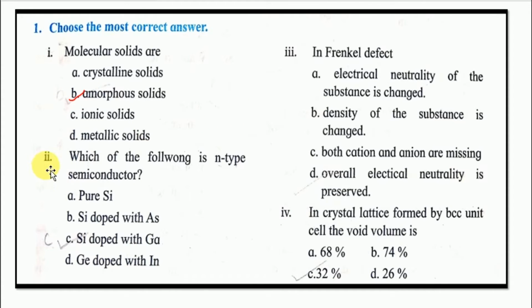Second is, which of the following is an n-type semiconductor? Your answer is C, Si doped with Ga. Third question is, in Frenkel defect, your answer is D, overall electrical neutrality is preserved. Fourth is, in a crystal lattice formed by a BCC unit cell, the void volume is C, 32%.